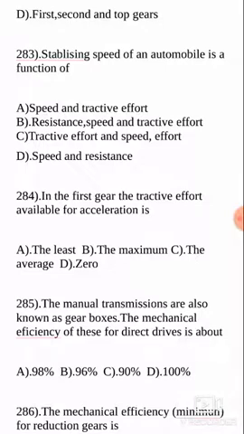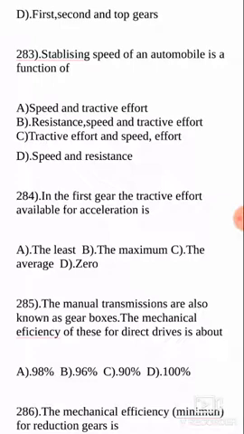So first question, the stabilizing speed of an automobile is a function of. So there are various things as far as automobile is concerned: speed, tractive effort, then resistance, etc. We have seen what all these things are. So resistance due to tire friction, road friction, okay, and then your tractive effort, we have talked about that. Then speed of the vehicle. So on which factors does the stabilizing speed of an automobile depend?